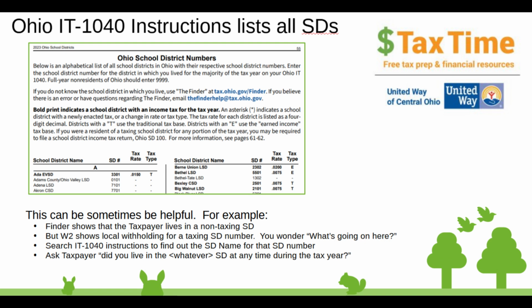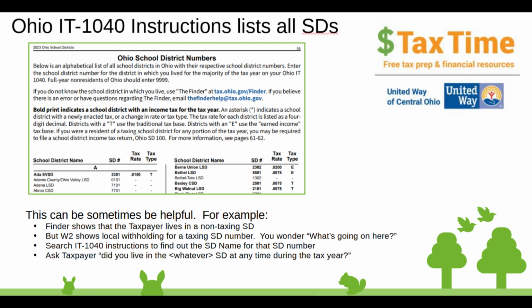As shown by this snippet here, the Ohio IT 1040 instructions also list all the school districts in Ohio. This can sometimes be helpful, and here's an example to illustrate how. You look up a taxpayer in the Finder, and it shows that the taxpayer lives in a non-taxing school district, but the W-2 for the taxpayer shows that they had some local withholding for a taxing school district, and you just have the four-digit number, so you wonder what's going on here. So you pull open the IT 1040 instructions PDF and you search for that four-digit number and you find out the name of the school district.